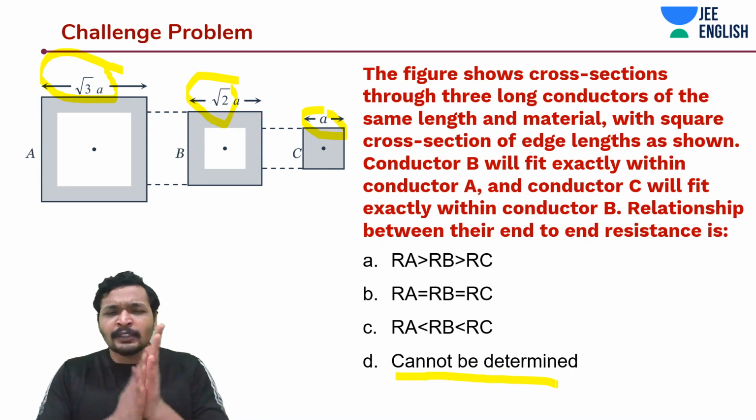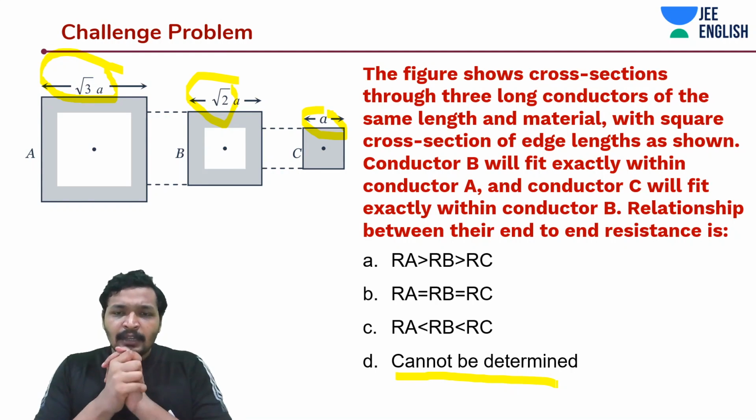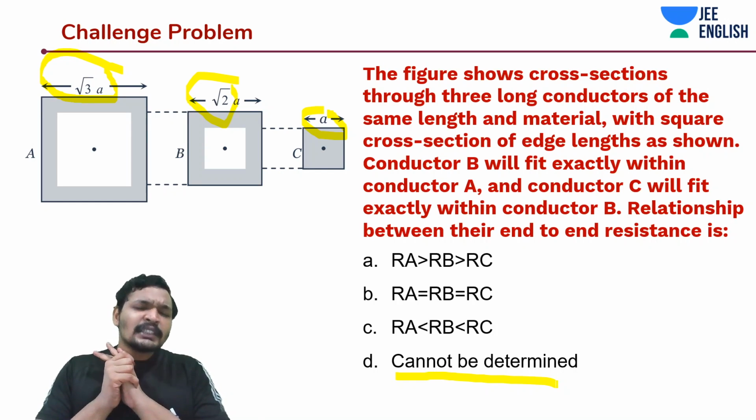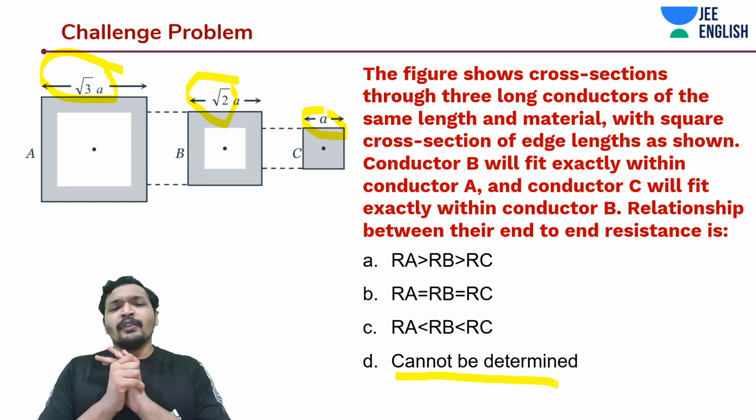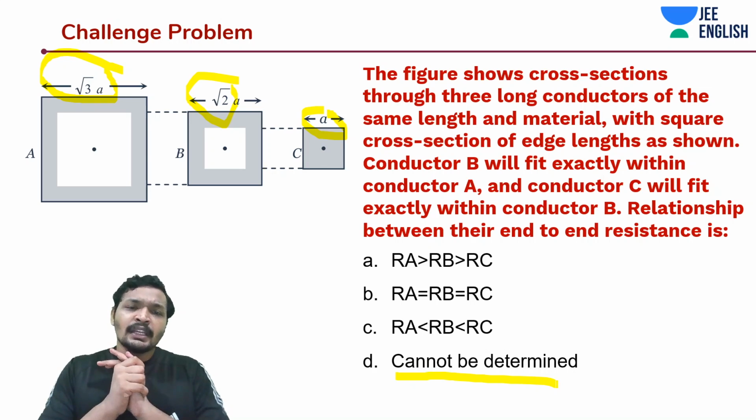Come on guys, this is an easy one. This is an awesome and an easy one. This is such an easy problem. And you know what? The answer is also a little bit intuitive if you just work out what the area difference is, like what is the area through which the current is flowing.